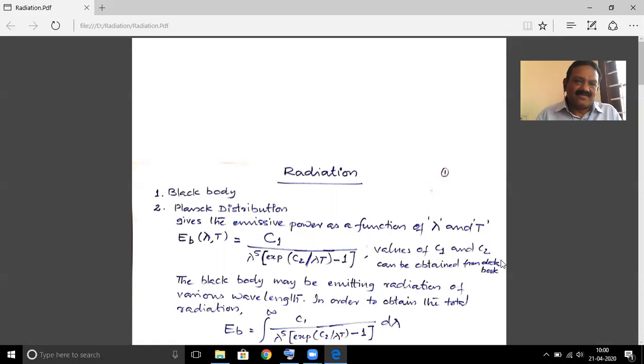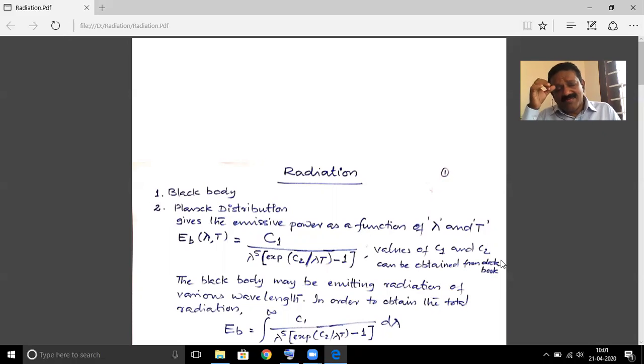The second is that radiation is the emission of energy particles known as photons. Both definitions are acceptable to the scientific community because one concept doesn't contradict the other.